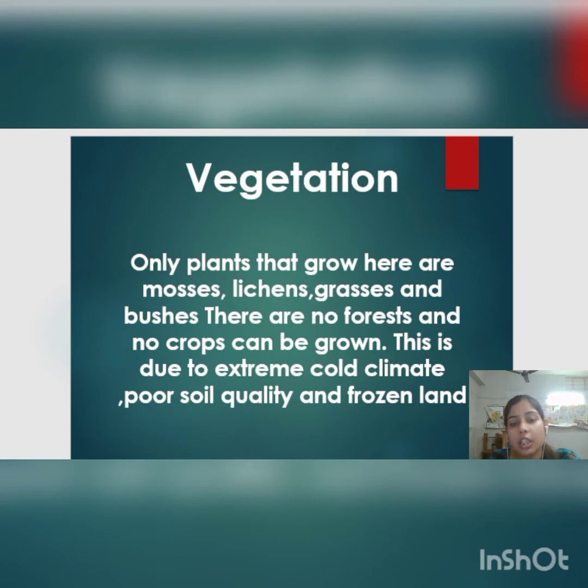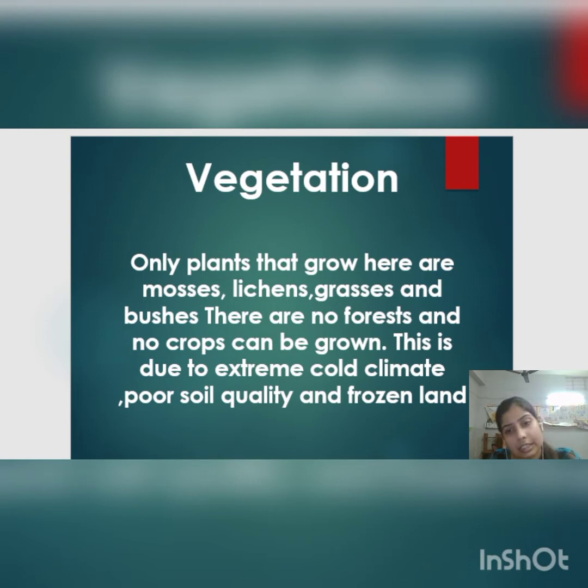Next is the vegetation, what kind of plants are grown in Greenland. As this place is totally covered with snow, only grasses, mosses, lichens and bushes are grown here.